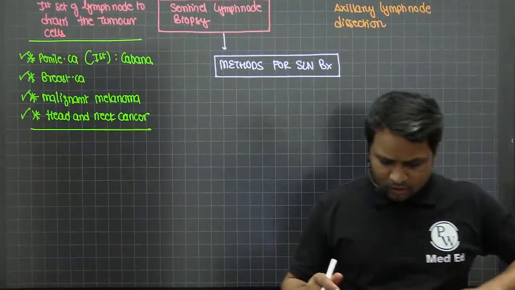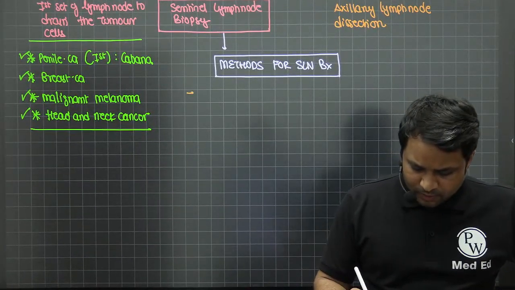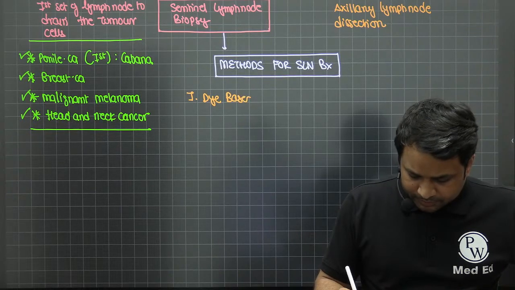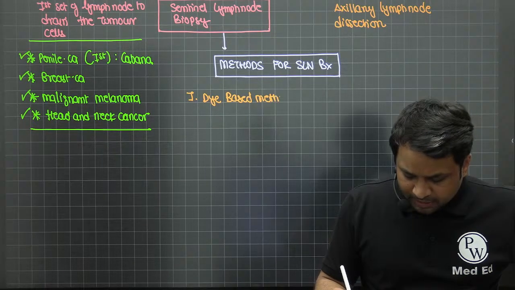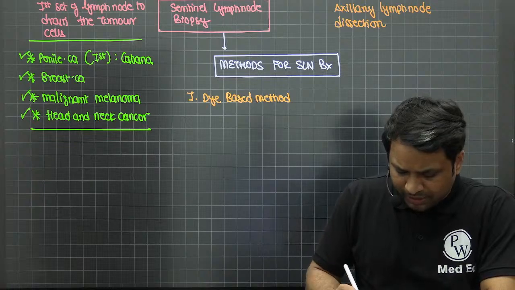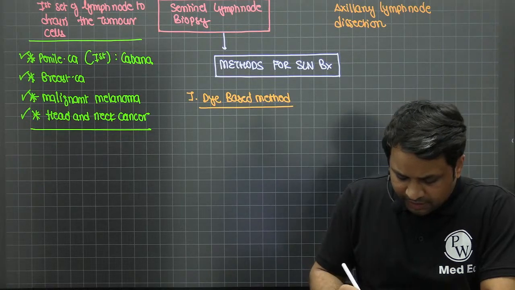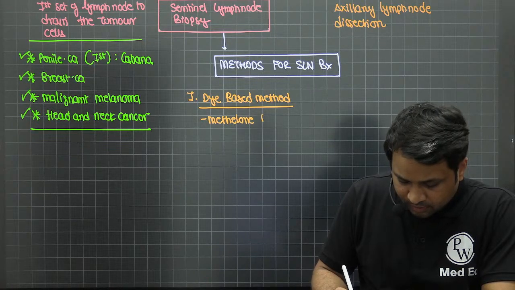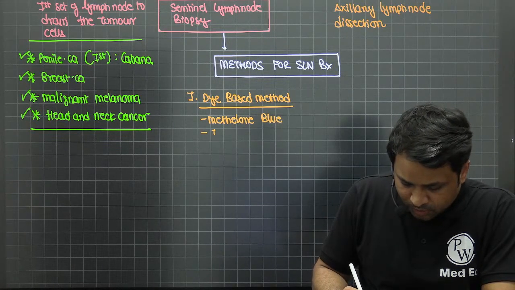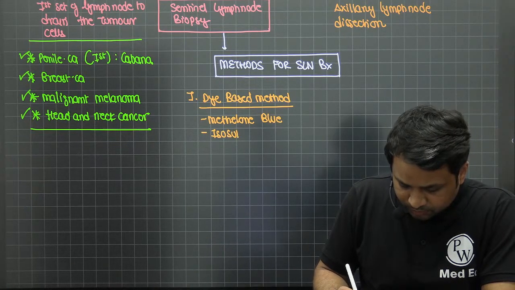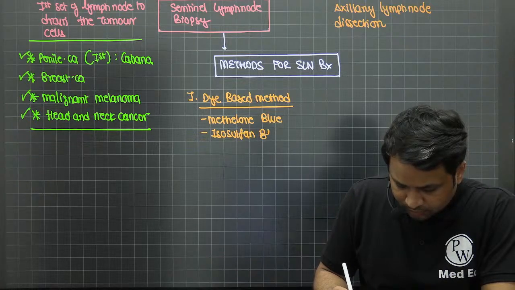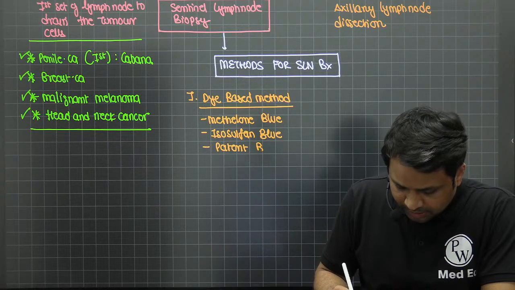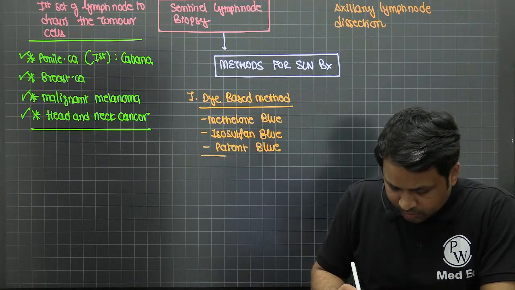Now, the first, or the most popular, method that you have is what we call a dye-based method. In a dye-based method, what are the dyes that we're going to use? We are going to pick any blue-based dye, right? We can use methylene blue. We can use isosulfan blue. We can use patent blue. Any blue-based dye can be taken.